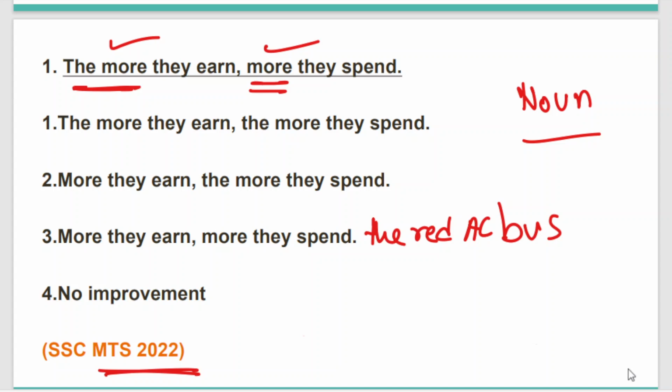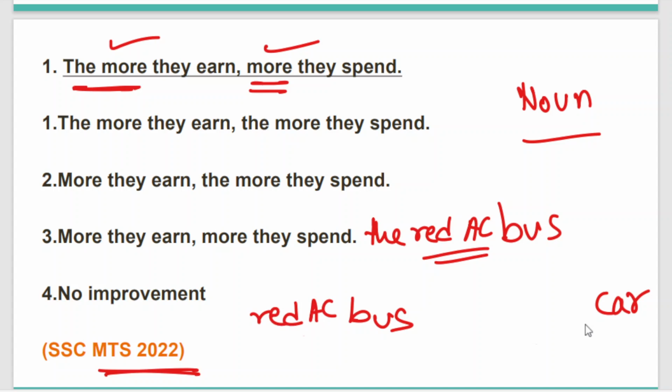But if I'm saying the same thing for two different vehicles, bus and car, red AC bus, red AC car. Now in this case, suppose we are using an article. Now let me just describe the meaning of this particular part.